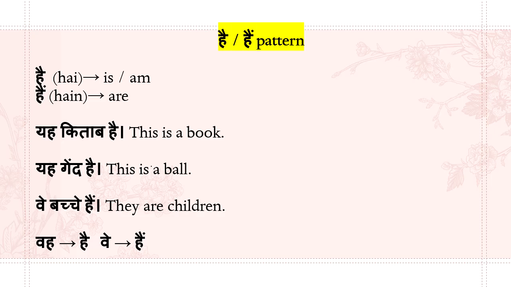So you will just use hai. Yah gend hai. This is a ball. So you just have to use hai. वे बच्चे हैं, they are children, then you have to use हैं. वे बच्चे हैं. Okay, that is the difference between hai and हैं. Next time when you frame a sentence, make sure you use hai and हैं appropriately. Got it?